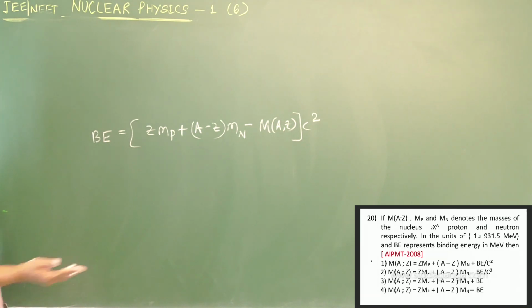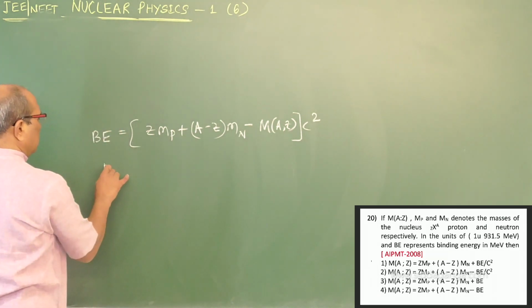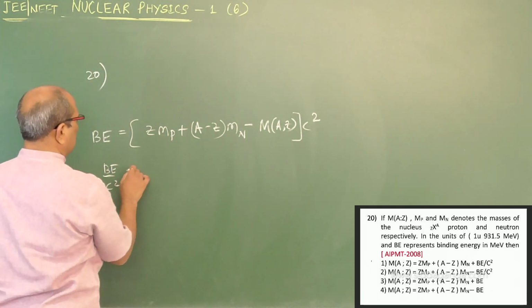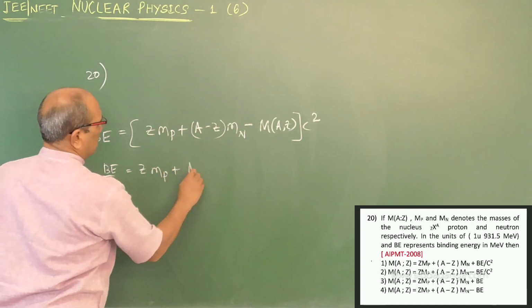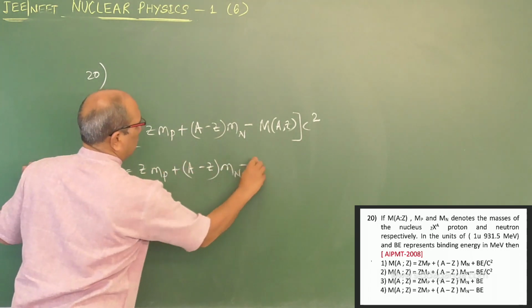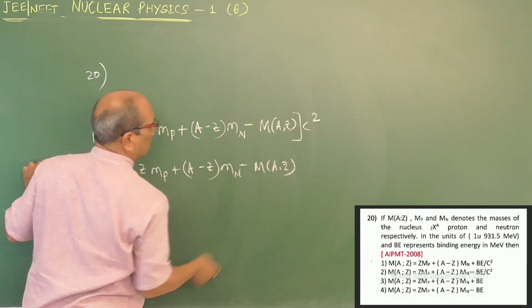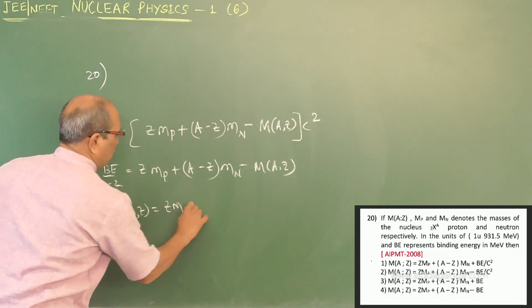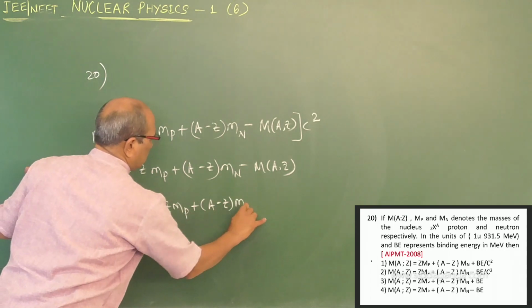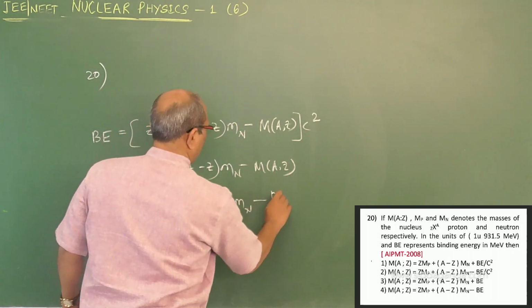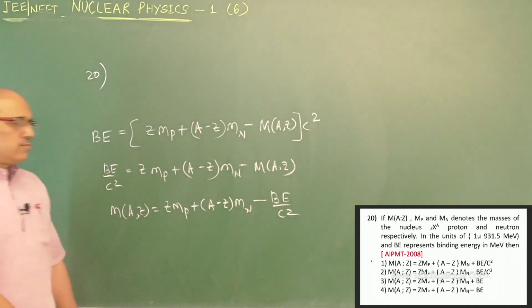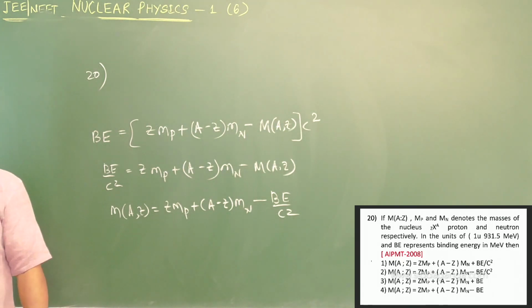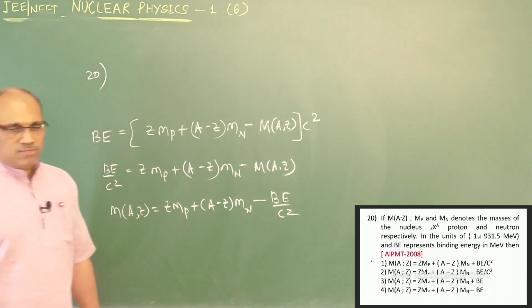Now if I bring B to this side, BE by C square. For the 20th question, BE by C square is ZMP plus (A minus Z) into Mn minus M_AZ. They interchanged this, so M_AZ is equal to ZMP plus (A minus Z)Mn minus binding energy by C square. So a clearer answer is available: ZMP plus (A minus Z)Mn minus BE by C square, option number 2.